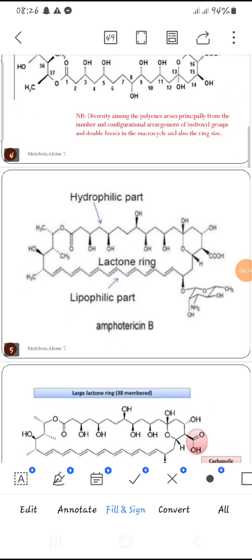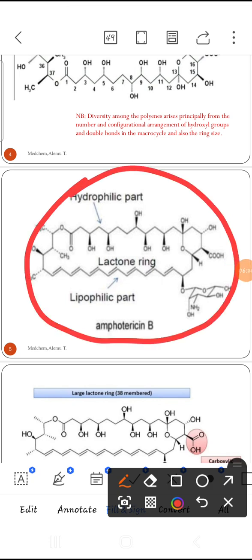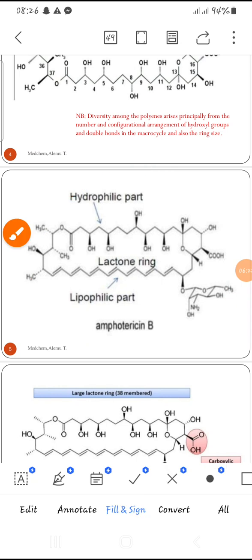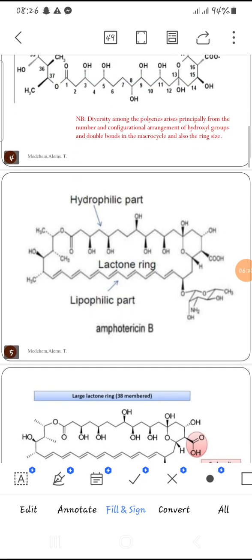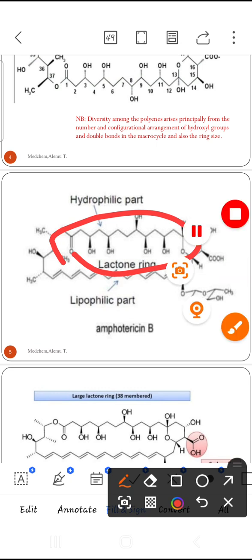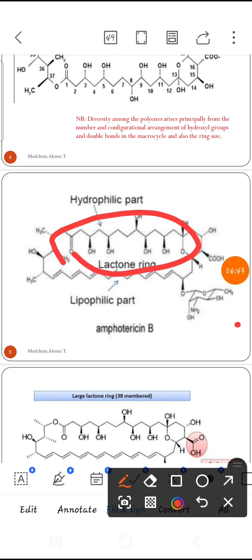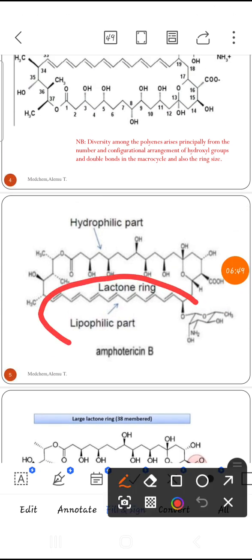Look at this structure. In this polyene structure, we have hydrophilic parts. The hydrophilic part is the part that contains hydroxyl groups. Here we have many hydroxyl groups. This part is known as the hydrophilic, water-loving part. And we have the hydrophobic part, the conjugated double bonds. This is the hydrophobic or lipophilic part. It is known as the water-hating part.